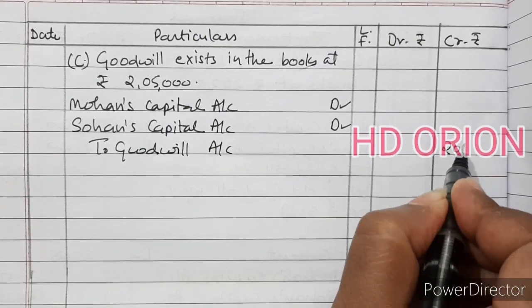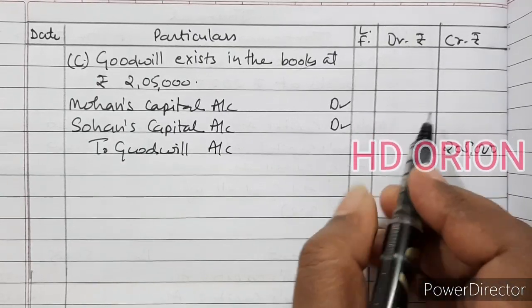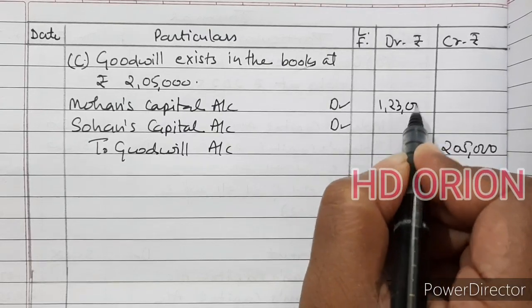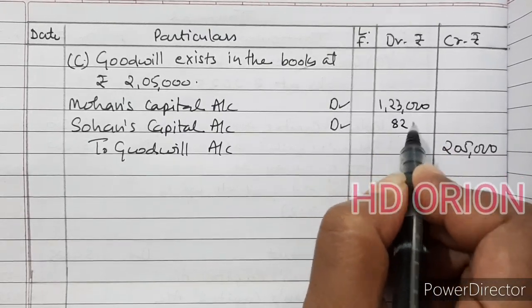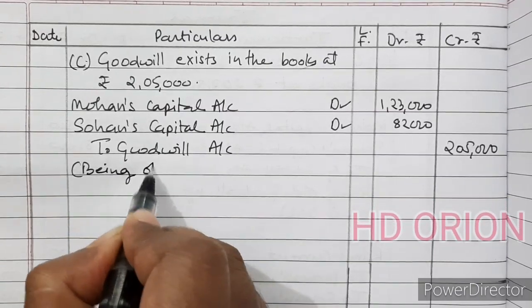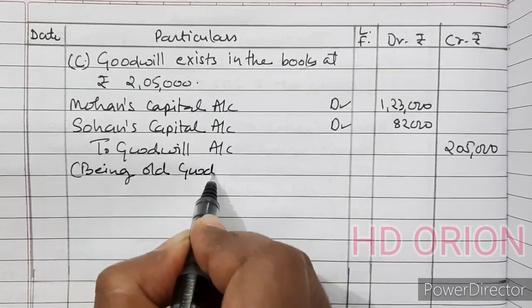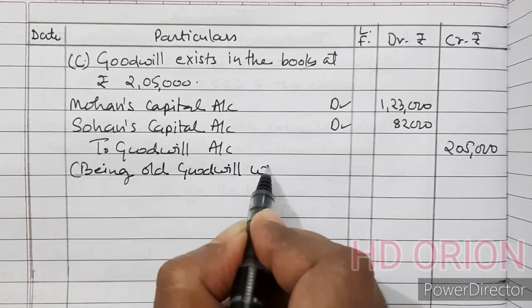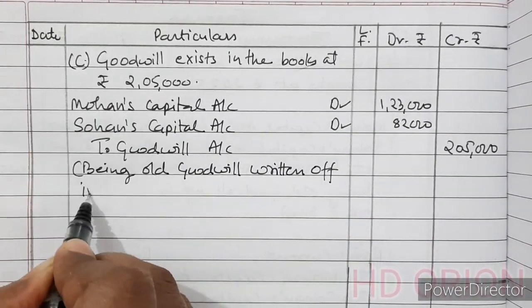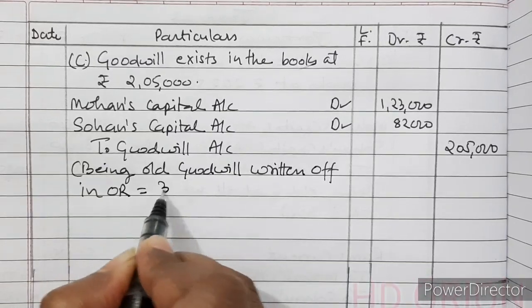It is 2,05,000. When we break it in old ratio, it will be 1,23,000 and 82,000 being old goodwill written off in old ratio, which is 3:2.